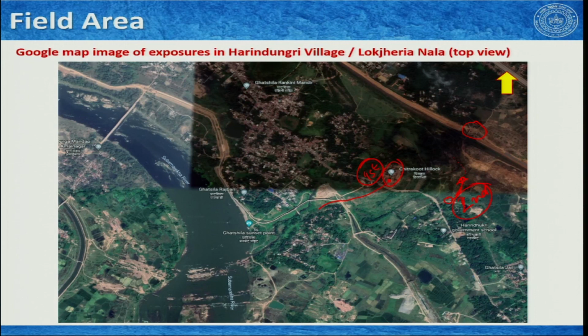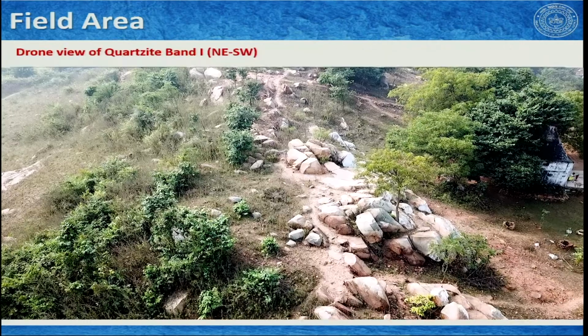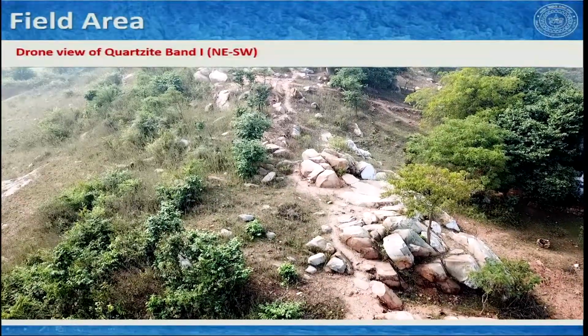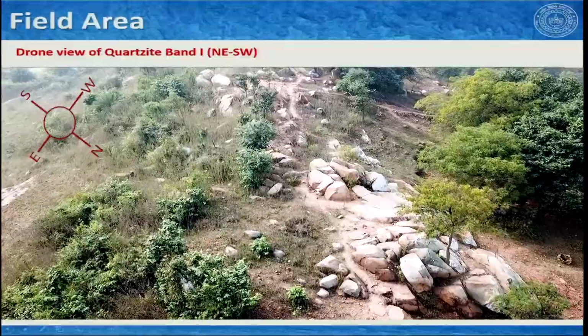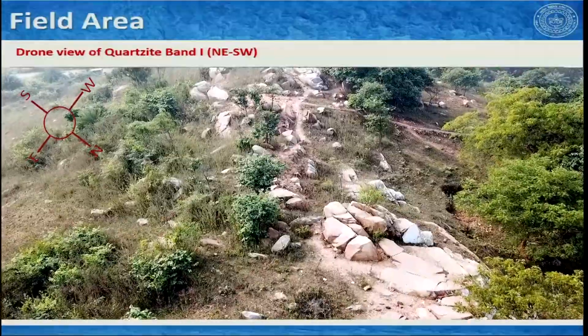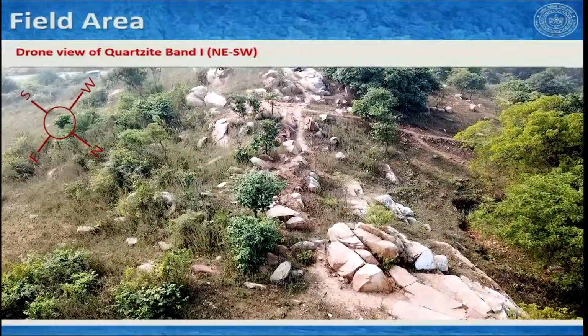and the third one, we make our drone placed exactly at the same place and make a 360-degree view to see the third quartzite band, second quartzite band, and we will see if we can see the first quartzite band. So, let us try one after another. So, we are here, the shot that you see at the top of Chitrakoot hillock, and let us move the drone towards Subarnarekha river, or in other words southwest.